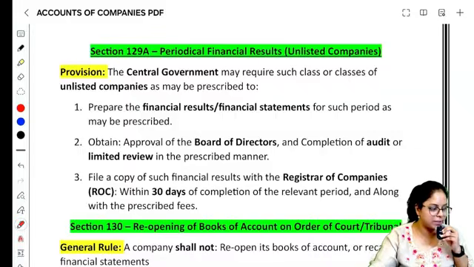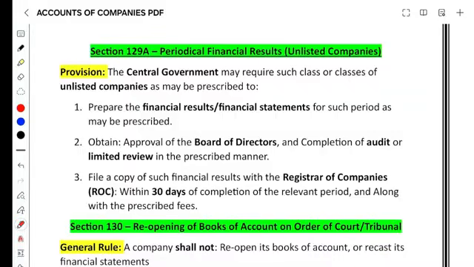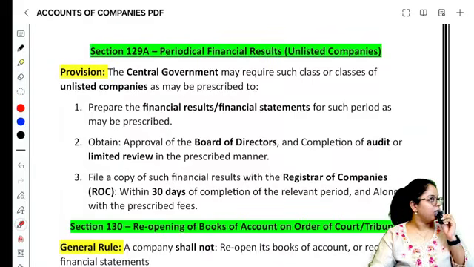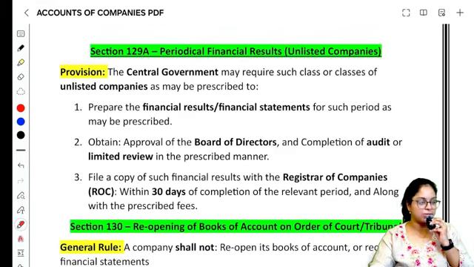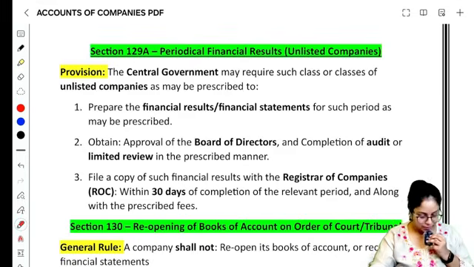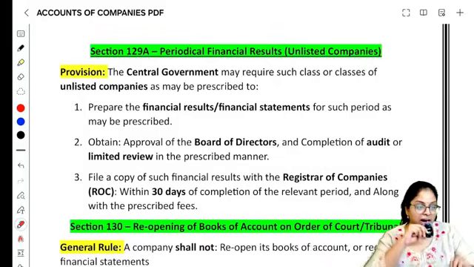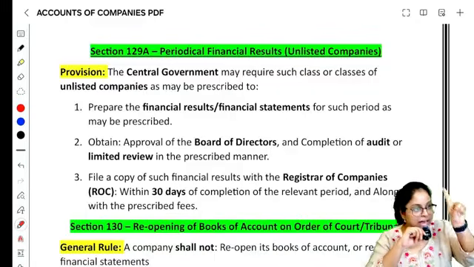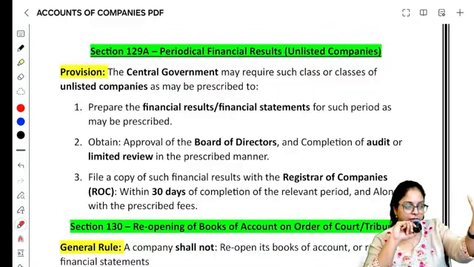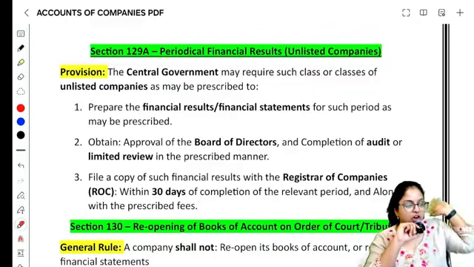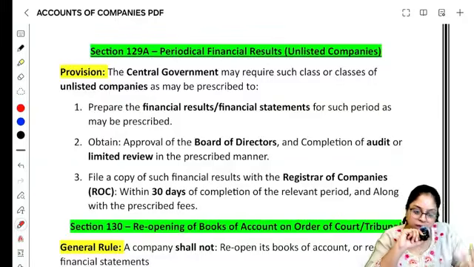Those unlisted companies, what are they supposed to do? Those unlisted companies are supposed to prepare their financial statements on a periodical basis. They are required to prepare the financial statements on a periodical basis, and they will have to give it to the board of directors, get its audit done, get its limited review done as may be prescribed, and give a copy of that to the registrar within a period of 30 days.